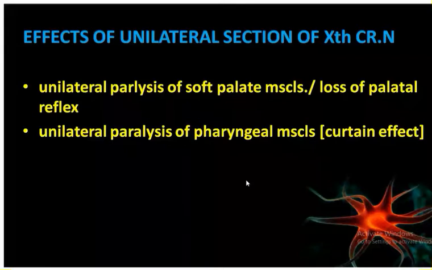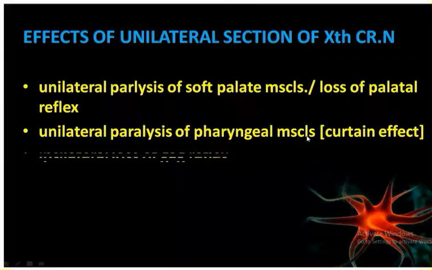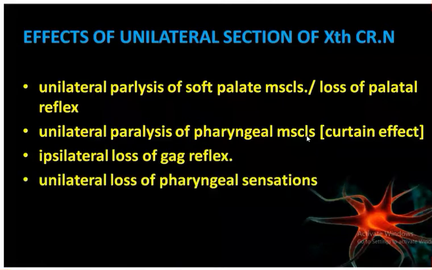Okay. Now next one, we have unilateral paralysis of the pharyngeal muscle and ipsilateral loss of the gag reflex, and next is the unilateral loss of pharyngeal sensation. So all the muscles of the palate, pharynx, and larynx are supplied by the vagus nerve. Okay.